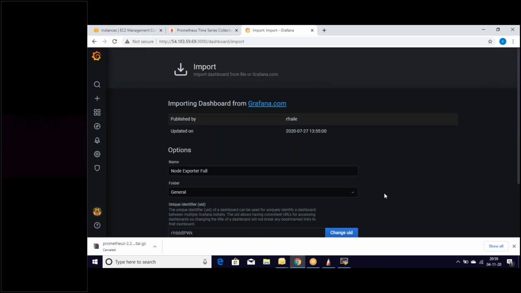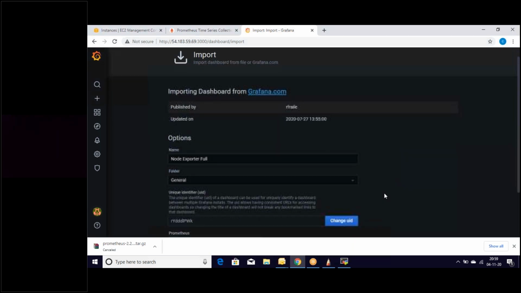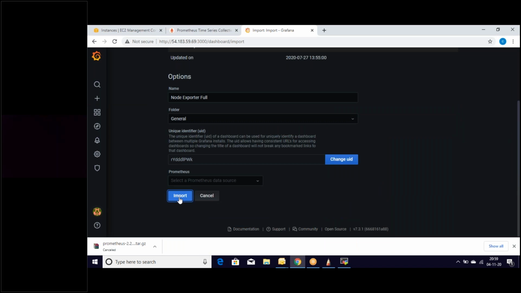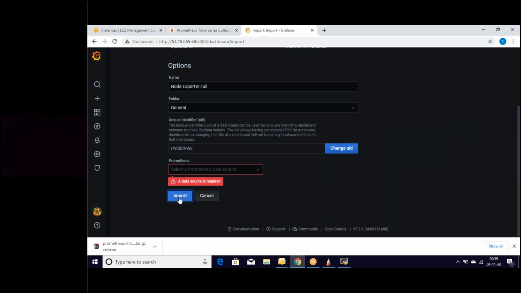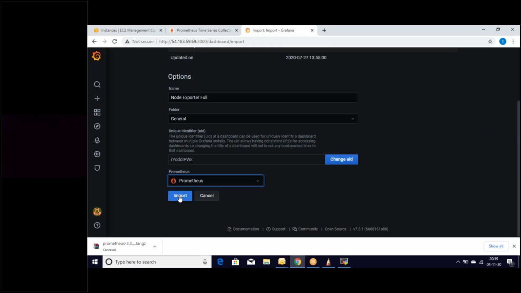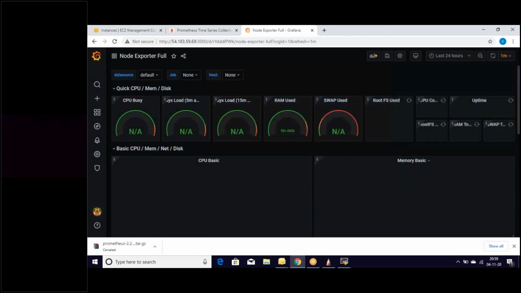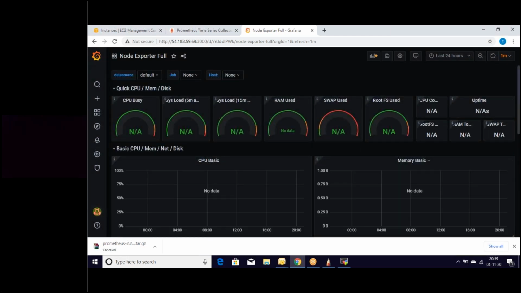Yes, it has loaded. Scroll down. Let's click on import. If you look here, it is asking us to enter a data source. Prometheus is the data source. Let's import these things. So it is fetching the resources of the servers. That's a cool dashboard of the servers.